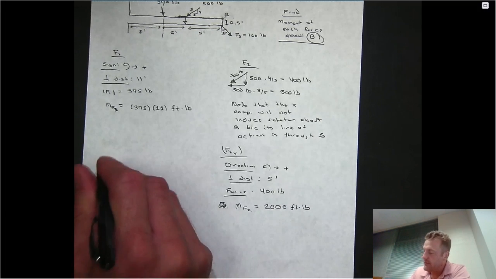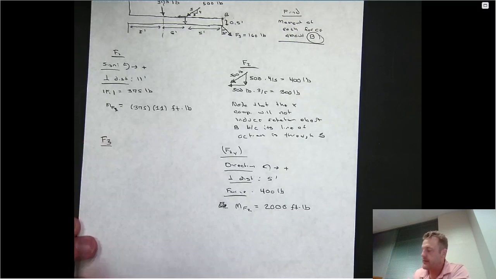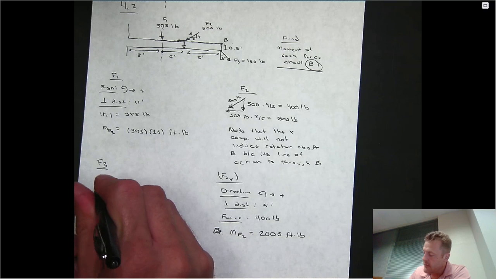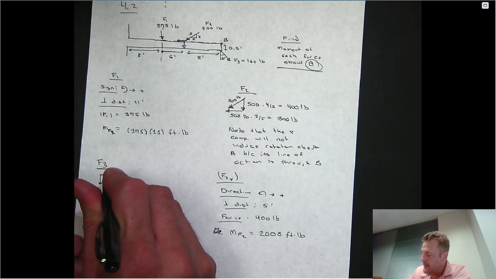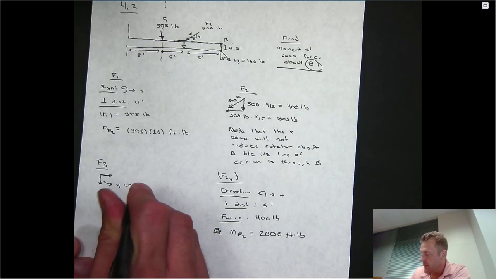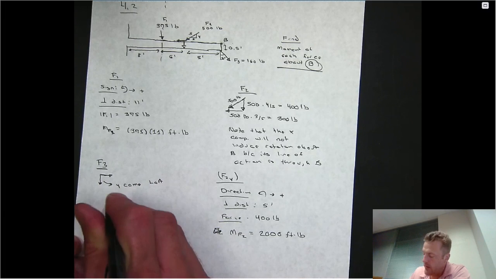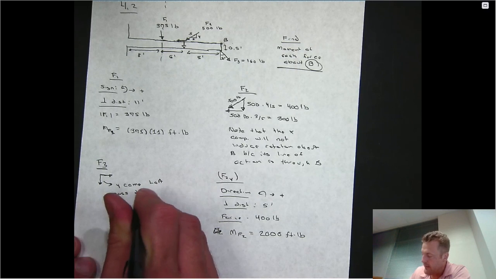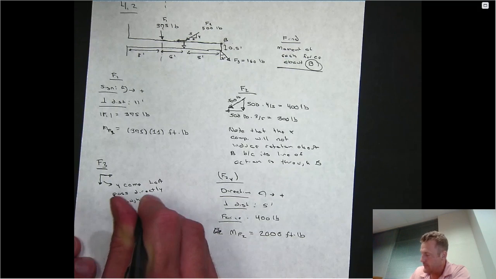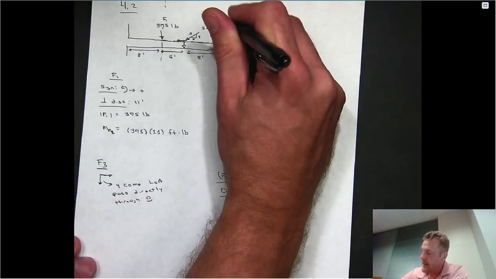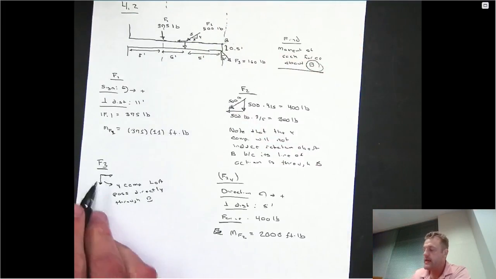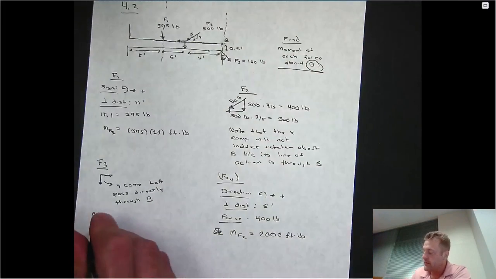And then for the final F3 force, it's going to be a similar idea to what we talked about with F2. Notice you can write it in terms of a y component and an x component. However, the y component, its line of action, will also pass directly through point B. So if you actually extend that line of action of the y component out of this force, notice that it goes directly through point B. So the only one that you need to consider